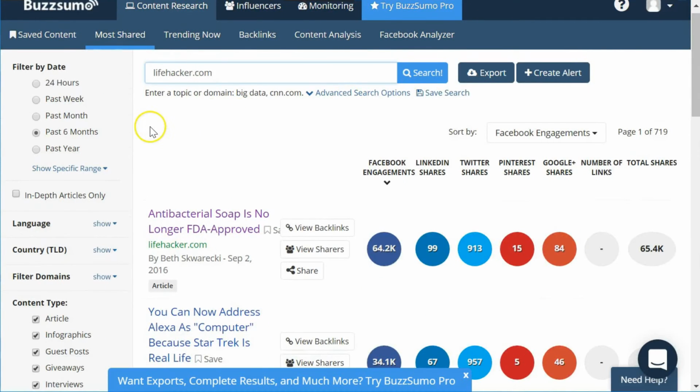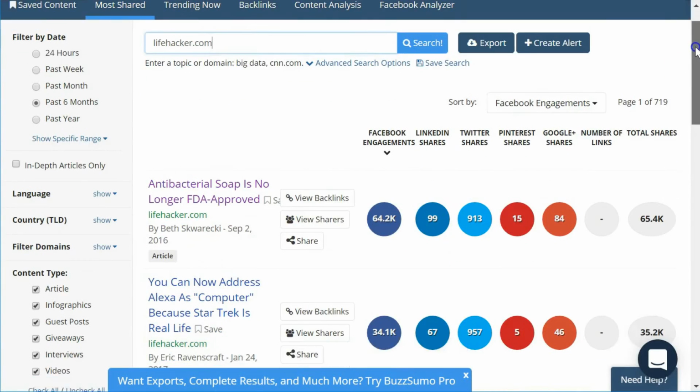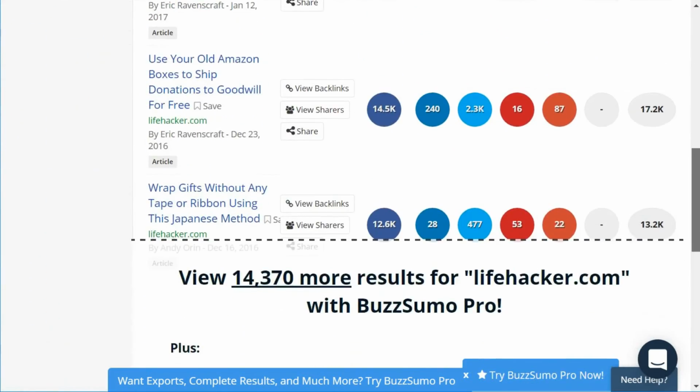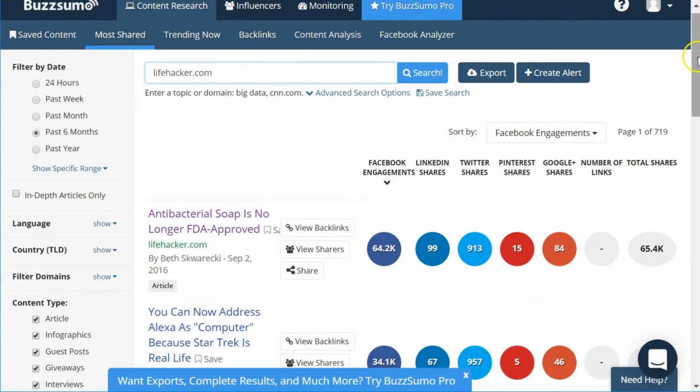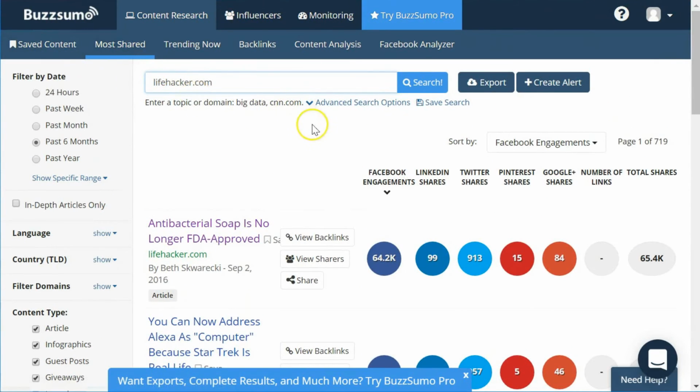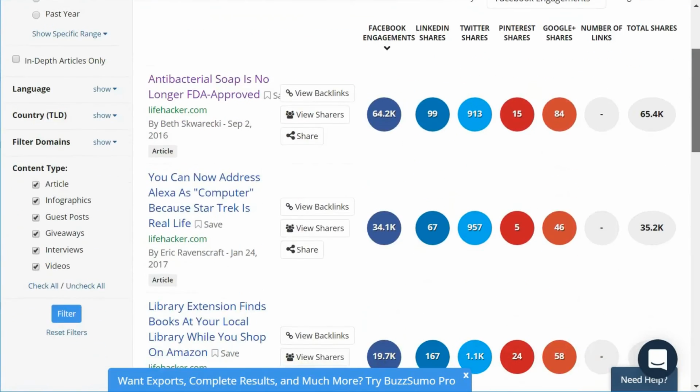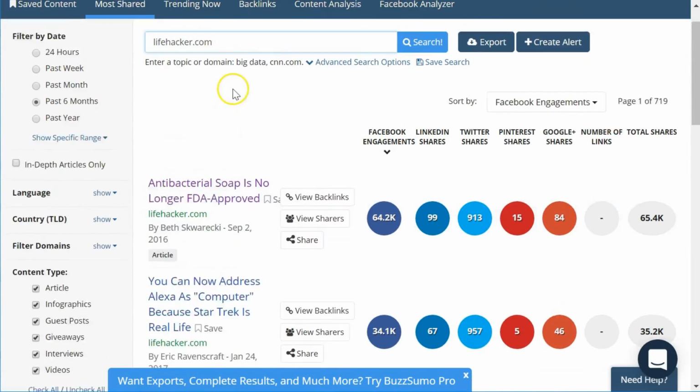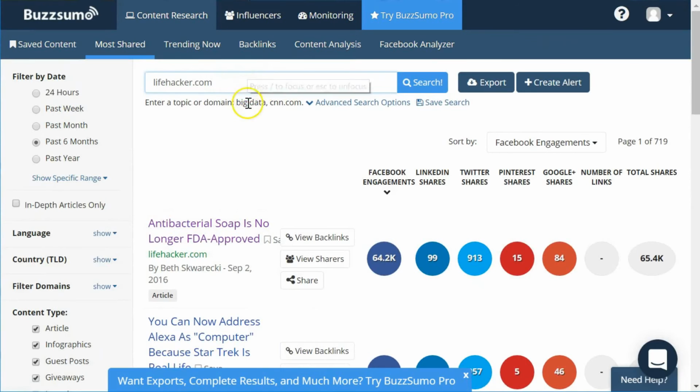So once in a while, I will go back to 6 months or even the past year on a favorite topic, or maybe a favorite website, a favorite domain of mine, so I can review and look back at that content. So I would encourage you to check out BuzzSumo. The free version will allow you to retrieve the top 5 pieces of content from any particular domain, and the top 10 pieces of content from any keyword or subject. And that includes all of the filtering that you can include here on the left-hand side.